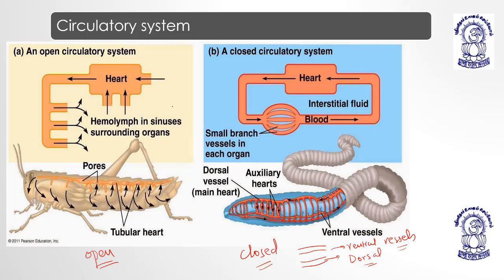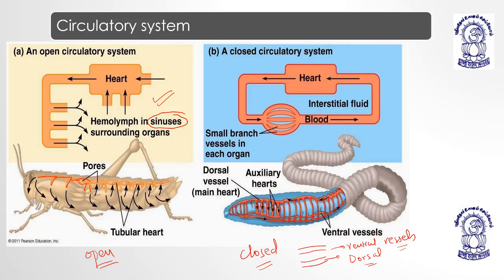Now when we talk about the open circulatory system, there are no vessels. No vessels means the body is actually having small pores, and the body is having cavities, okay. These cavities are known as what? Sinus or sinuses, okay. These sinuses are the hollow cavity where the blood is pumped out from the heart. It remains here, and all the body organs are actually taking a bath of blood here.